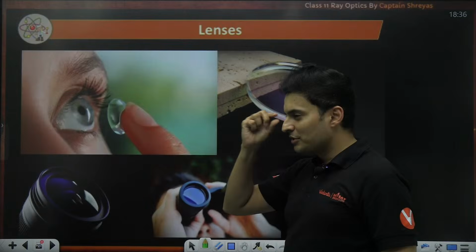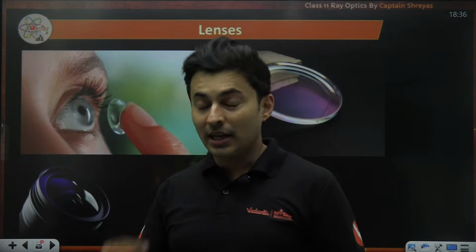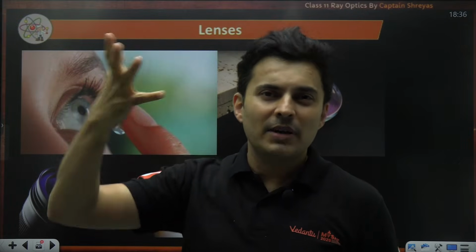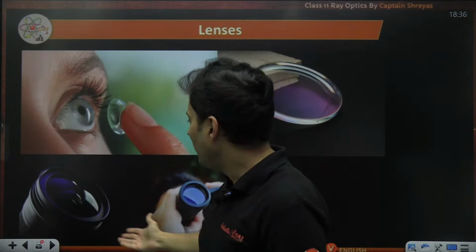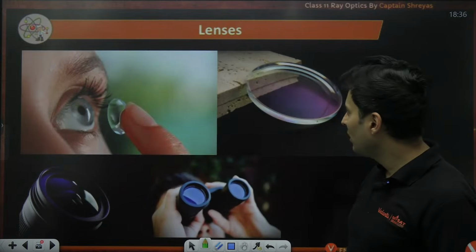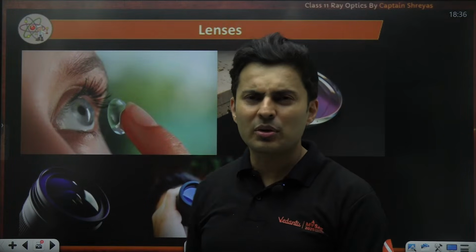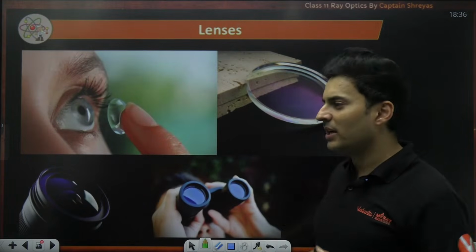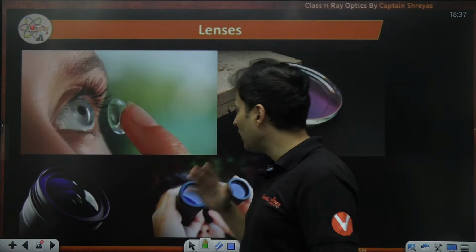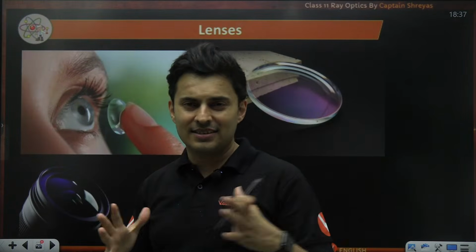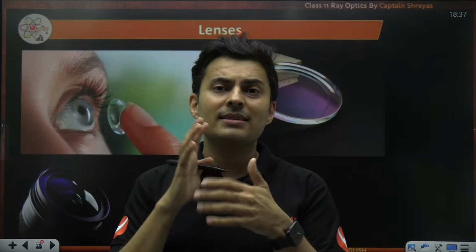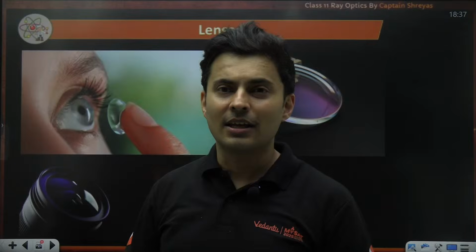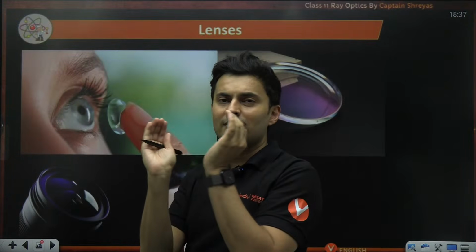Like the lens which is put on the eyeball to replace your goggles or specs, or the lens of a camera, or of a binocular, or in general any lens which is used maybe in a microscope, telescope, or some optical device. So they have a variety of functions. These are some of the applications. Usually these cameras and binoculars are complex in nature because they sometimes have multiple lenses within themselves, and they're not just one singular entity. So a lens is nothing but two refracting surfaces combined together.